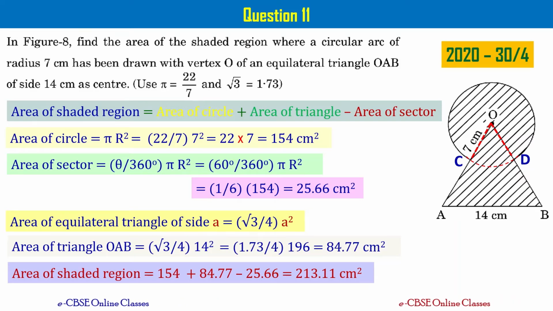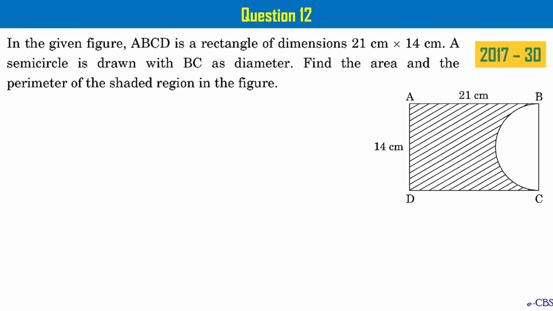Let's go to the next question, that is question number 12. In the figure, ABCD is a rectangle of dimensions 21 centimeters by 14 centimeters. A semicircle is drawn with BC as diameter. Find the area and perimeter of the shaded region in the figure. We have to find area of the shaded region and perimeter of the shaded region. These two parts are there.